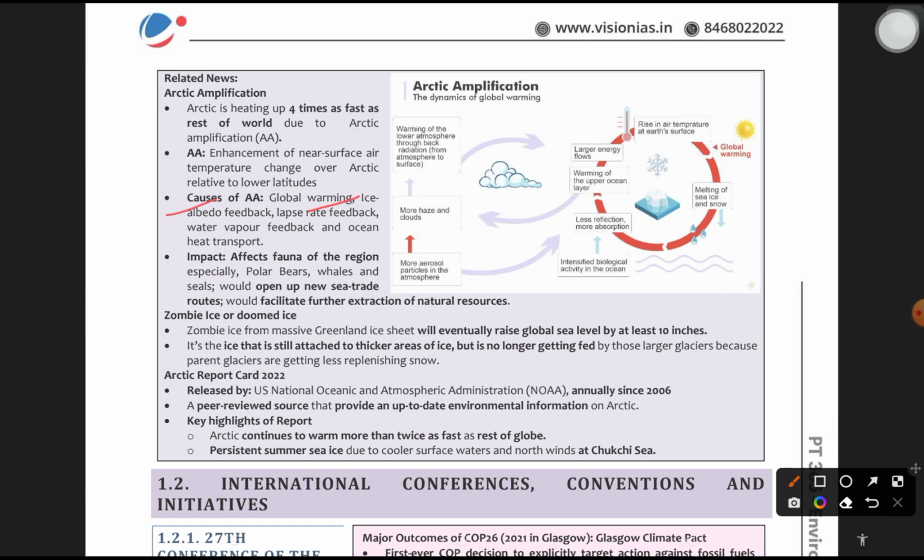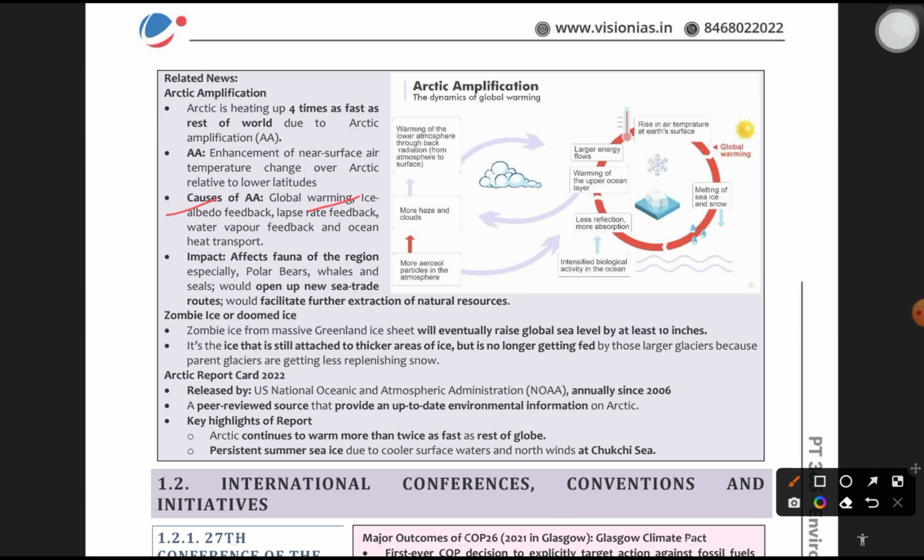And in the same way, what is lapse rate feedback? Lapse rate feedback is the coupling. It is actually amalgamation, mixing of 2 to 3 things. Let's see. It is the coupling between changes in the surface air temperature and changes in the region that radiate out to the space, upper troposphere, leading to change in how much the atmosphere cools with height, which again affects the efficiency of the greenhouse effect. That is lapse rate feedback.